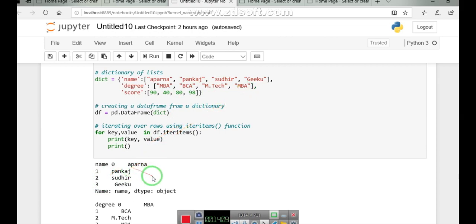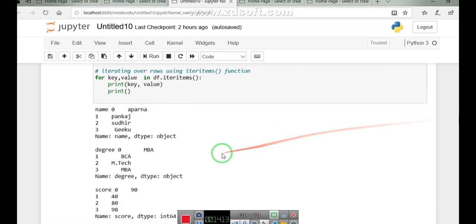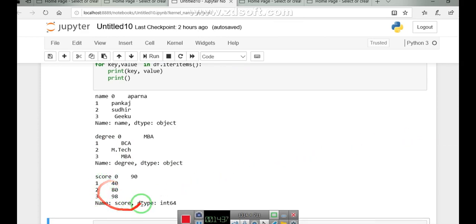Similarly, the same step, key and value, is processed for column number 2, degree, and here the 0 is representing the index value. The degree is MBA, at index 1 the next degree value is BCA. So degree is my key and these are its corresponding values. Similarly, the operation is applied on the score side.